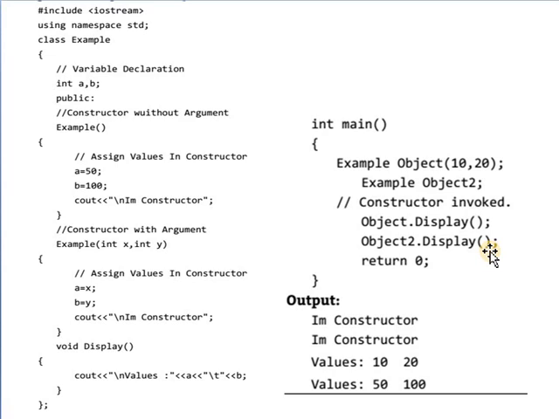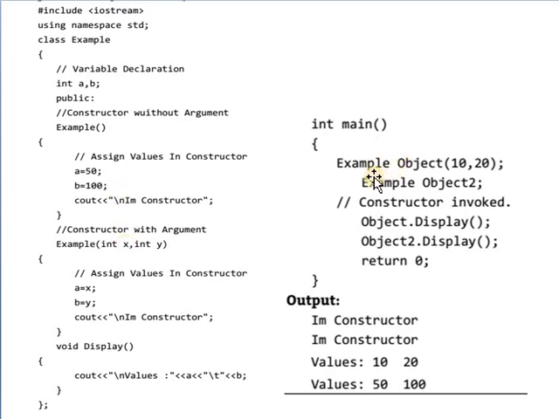After executing this program, you will get the output as I am in constructor and I am in constructor, because in this main function we create two objects. So two constructors are called. The first one is the constructor with no argument, and the second one is the constructor with argument.